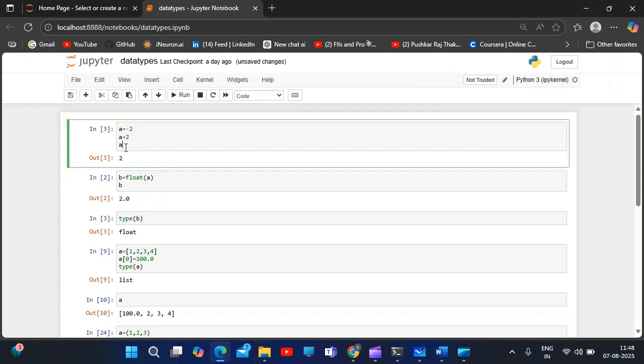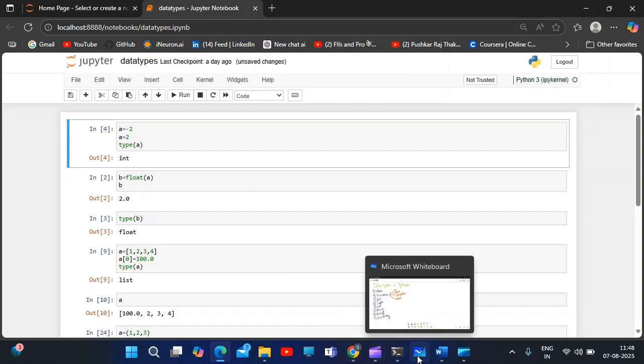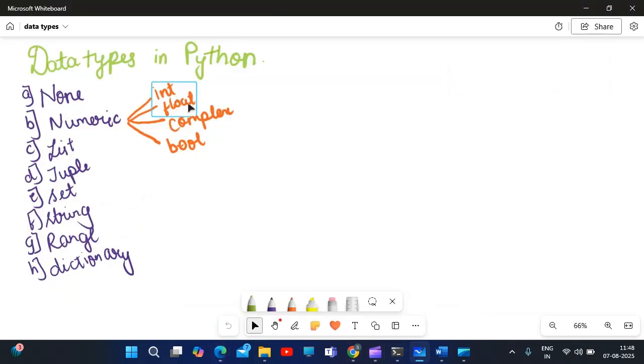If I print the type of a, then it is int. This is a numeric data type that we have already seen. Integer is a numeric data type. Float has decimal values like 0.5, 10.5. Complex is real and imaginary.